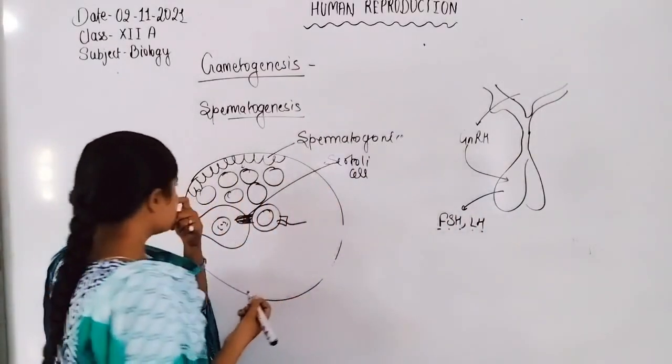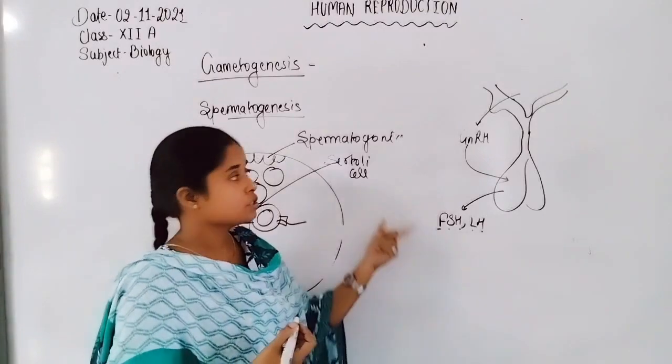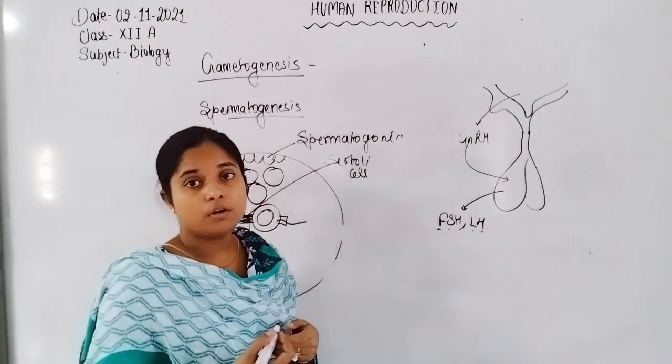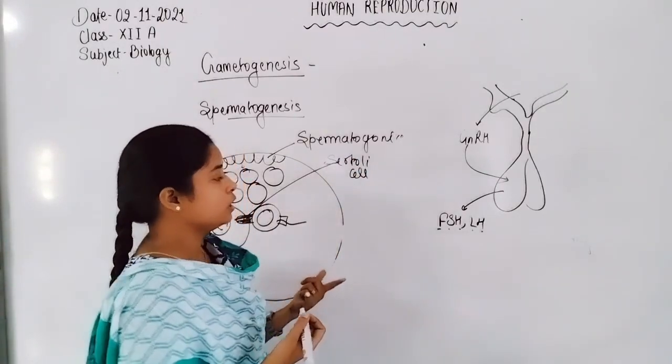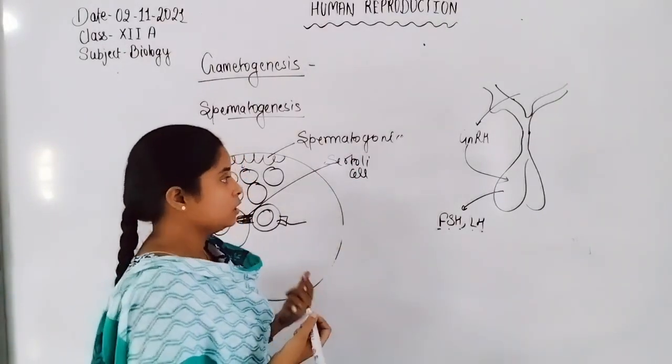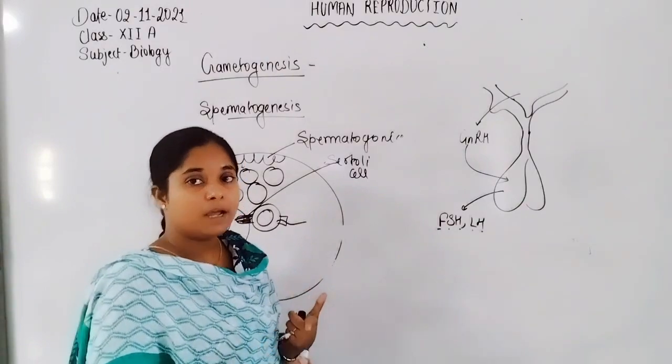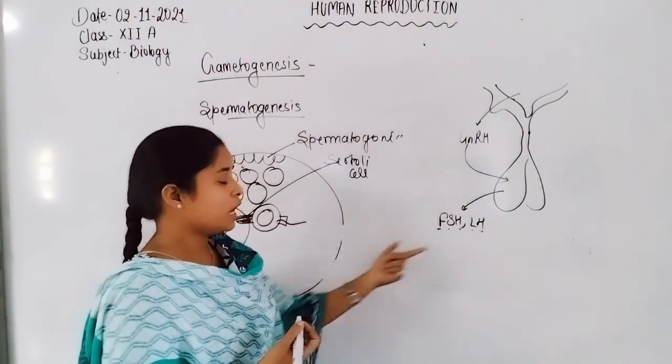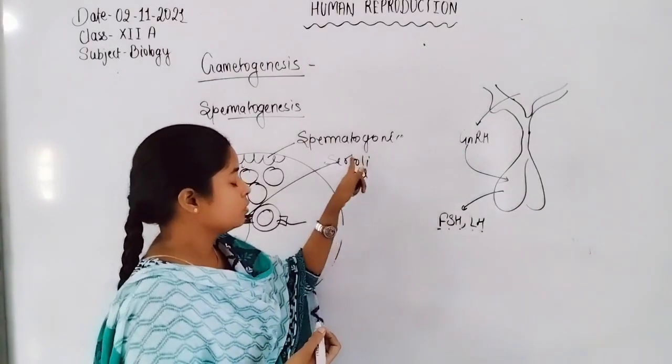Both act on the testis. FSH guides the spermatogonia, giving the signal for spermatogenesis or proliferation. So by the release of this hormone, it acts on the spermatogonia.